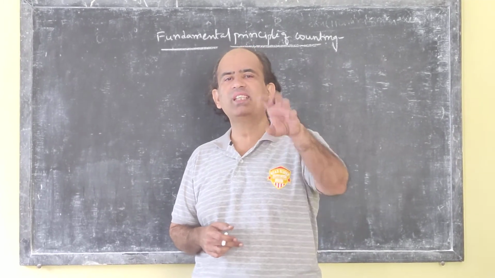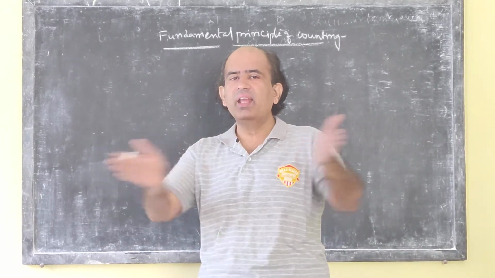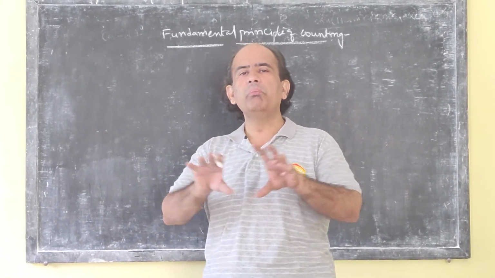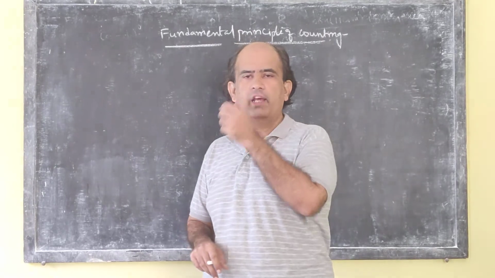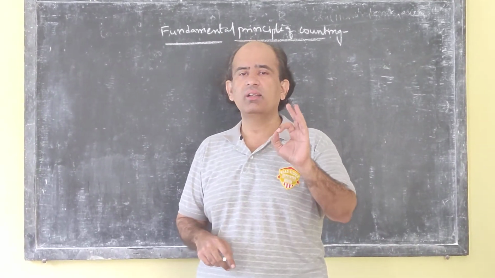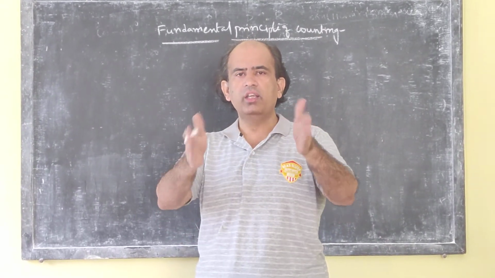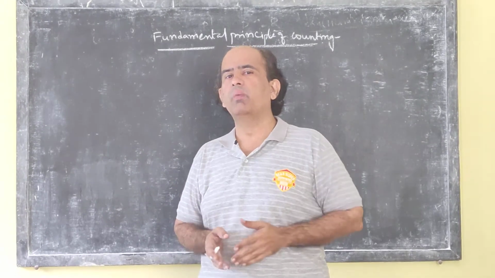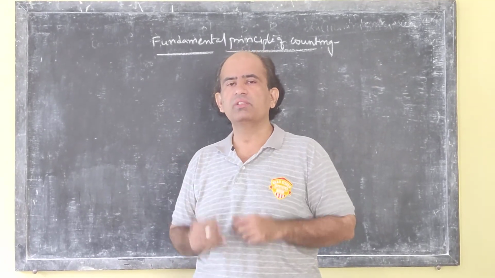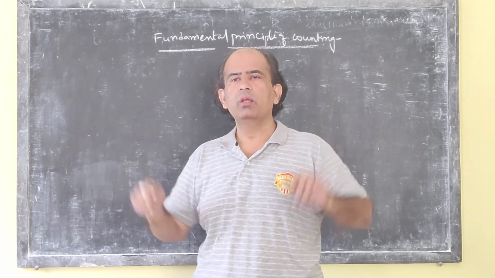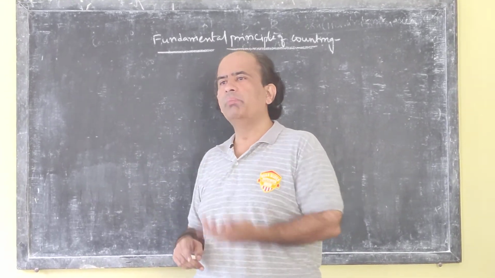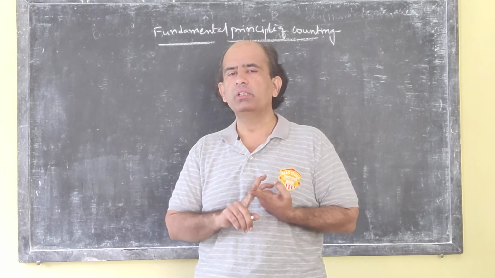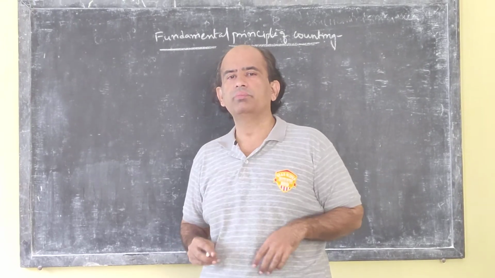There you have to select and then arrange so that you can have a meaningful word. Therefore, children, only selection is possible in some cases, and selection and arrangement is required in some cases. So this forms the basis for combination and permutation.